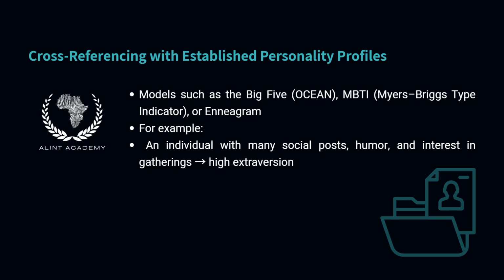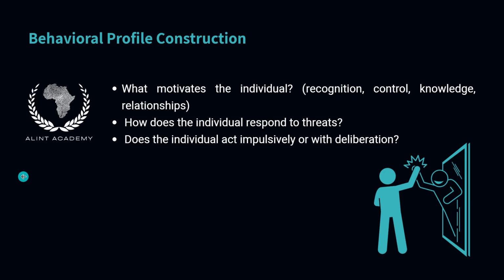Cross-referencing with established personality models. At this stage, we can compare observed patterns with established personality frameworks. For example, the Big Five model, also known as OCEAN, MBTI, the Myers-Briggs Type Indicator, or the Enneagram. For instance, an individual who frequently posts about social gatherings, uses humor, and demonstrates strong interest in group interaction may indicate high extroversion. These models are not definitive, but they can provide structured interpretive guidance.